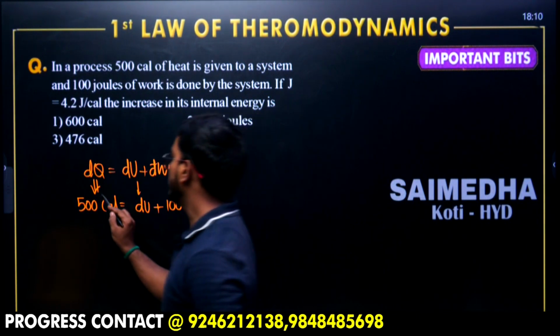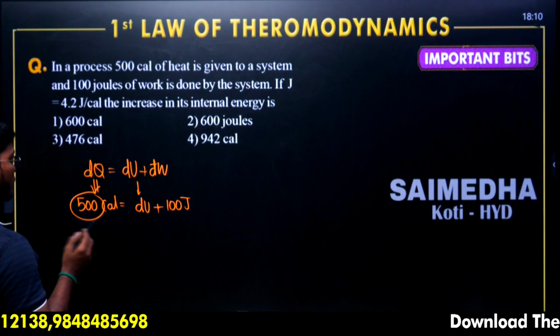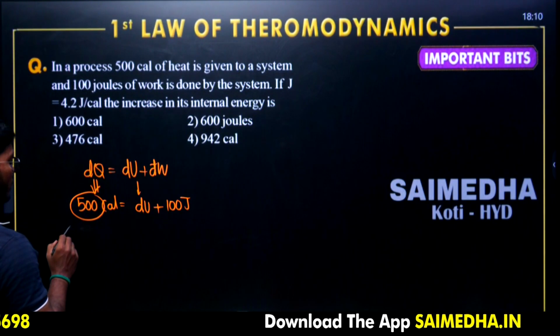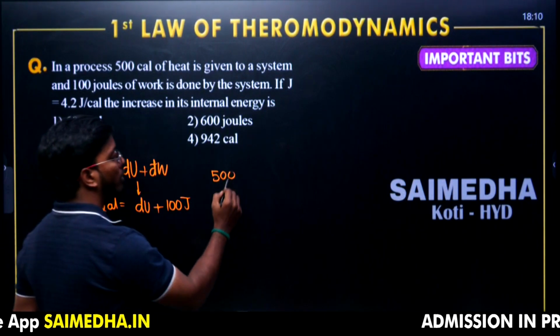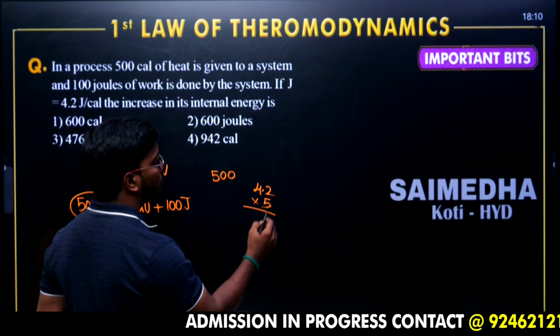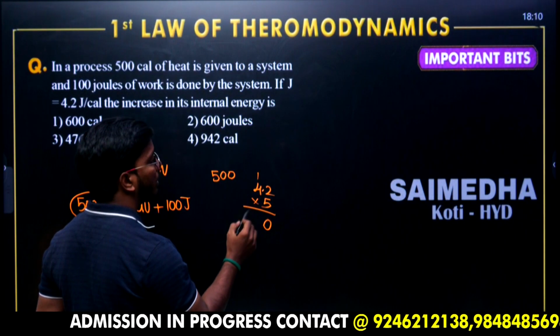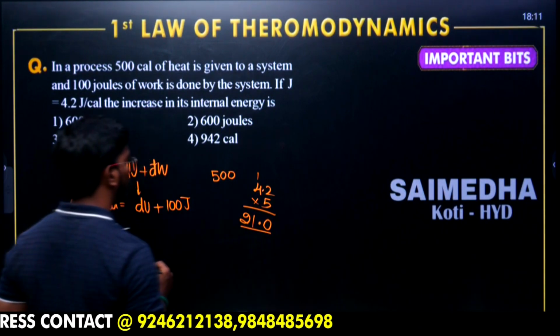First of all, let me convert this into joules. Calories will be converted into joules: 500 into 4.2. 4.2 into 5. 5 2s are 10, 5 4s are 20, 21. The point is there, so this should be 21.0.